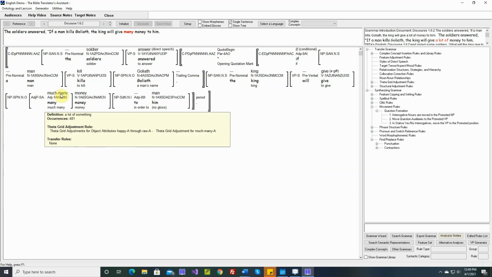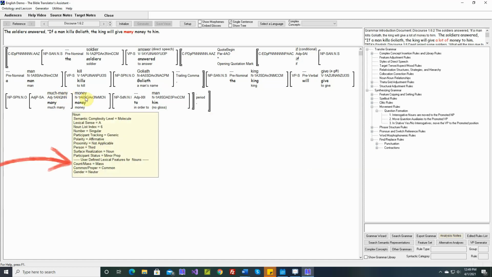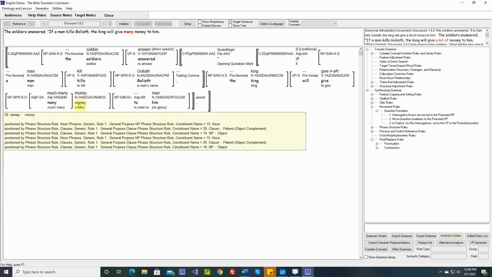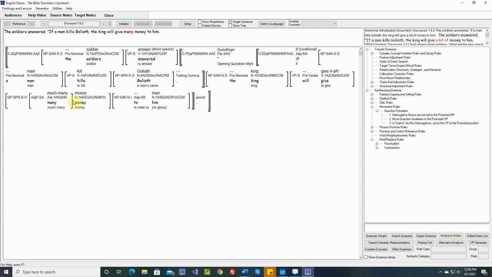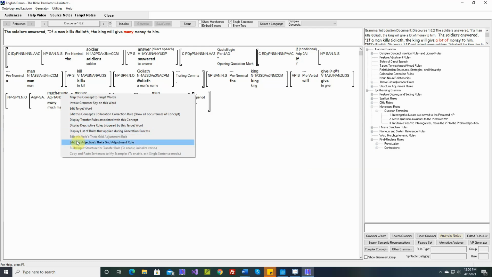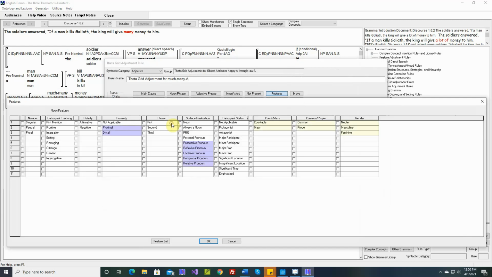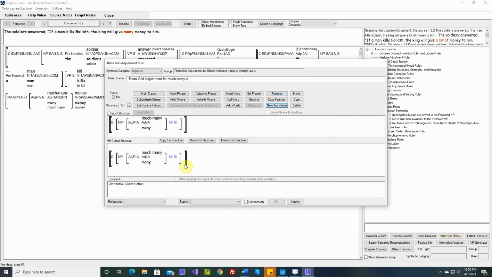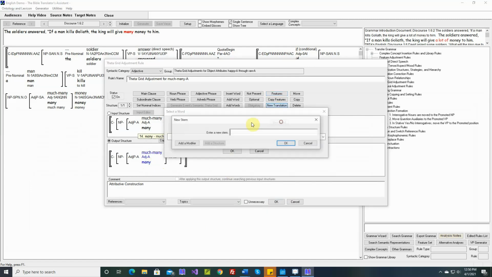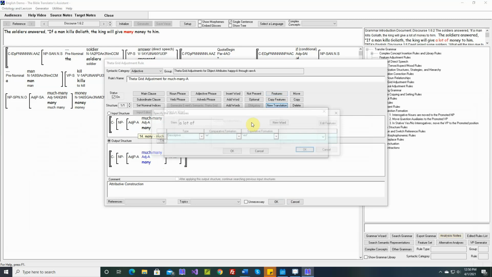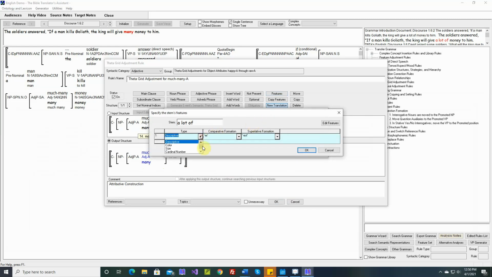When much many modifies a mass noun, see there, money is tagged as a mass noun. We don't say many with a mass noun. Instead, we say a lot of. So let's go ahead and edit this adjective stated grid adjustment rule. We'll activate it. And let's say, when this is modifying a mass noun, we need a new translation. This will be quantity.